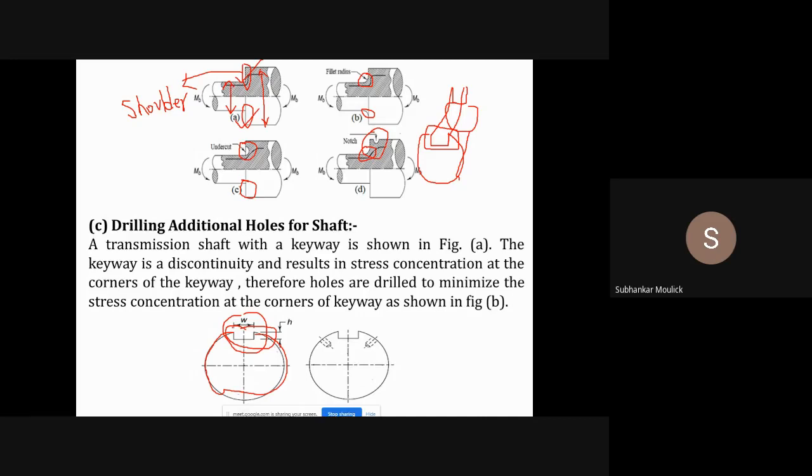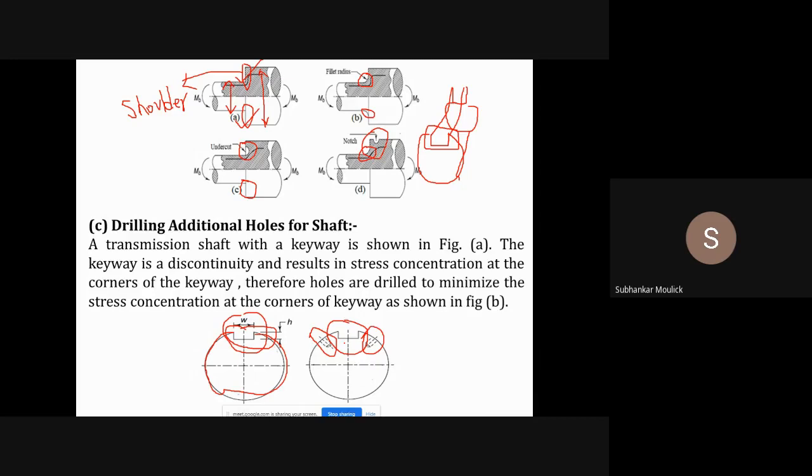If discontinuity is there, that means stress concentration will take place. The stress concentration will be high nearby areas of this keyway. In order to reduce this stress concentration, we are cutting or making additional holes nearby the area of the discontinuity, which is the keyway, so that nearby areas of the keyway the stresses will be evenly distributed. Your shaft will take longer time to fail.